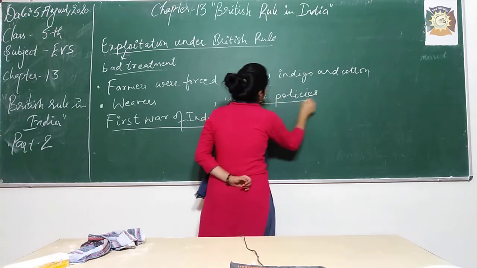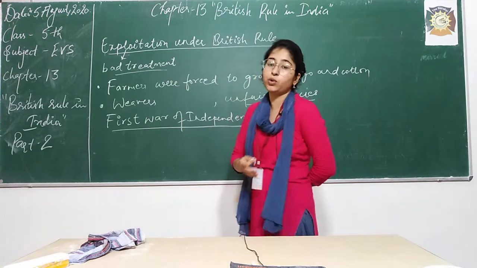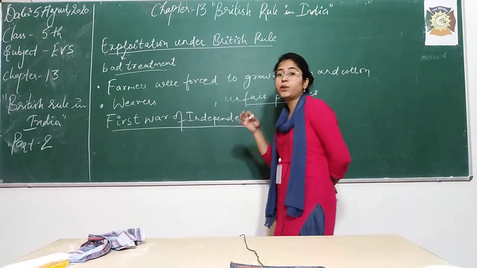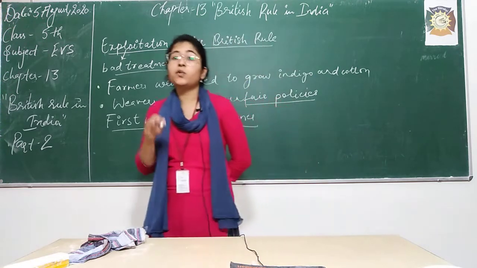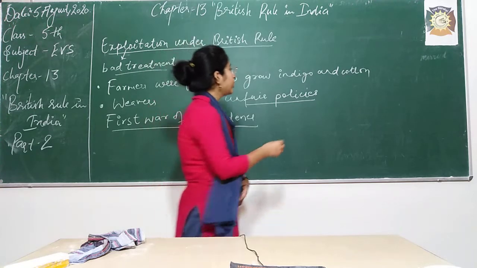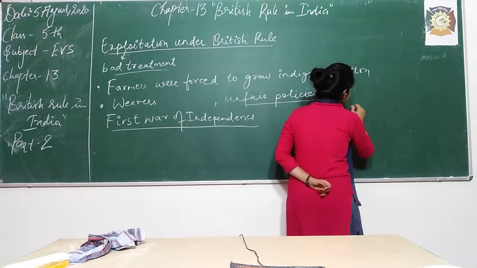Now, what were these policies like? First of all, the policy was that the farmers were not able to grow wheat and rice for their own use, right? And the second unfair policy was that Indians were not allowed to build their own mills and factories, right?